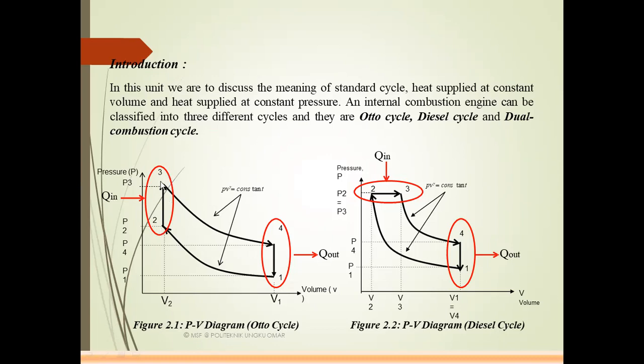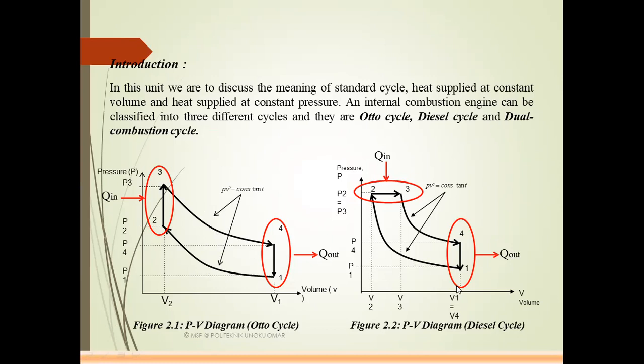The next process is 3 to 4, an isentropic expansion process. The pressure decreases from P3 to P4. The final process is 4 to 1, a constant volume heat rejection process. The red curve easily identifies process 4 to 1 and process 2 to 3, which is the constant volume cycle. That is why another name for the Otto cycle is the constant volume cycle. Also, one more important point: the isentropic compression and isentropic expansion should cover an equal distance in the Otto cycle.